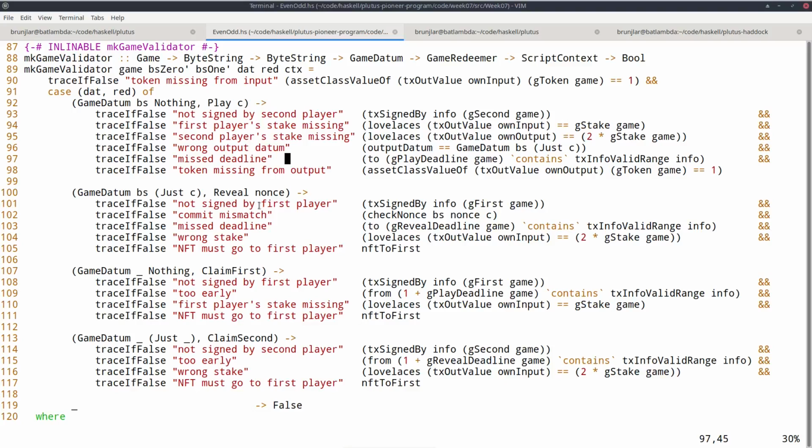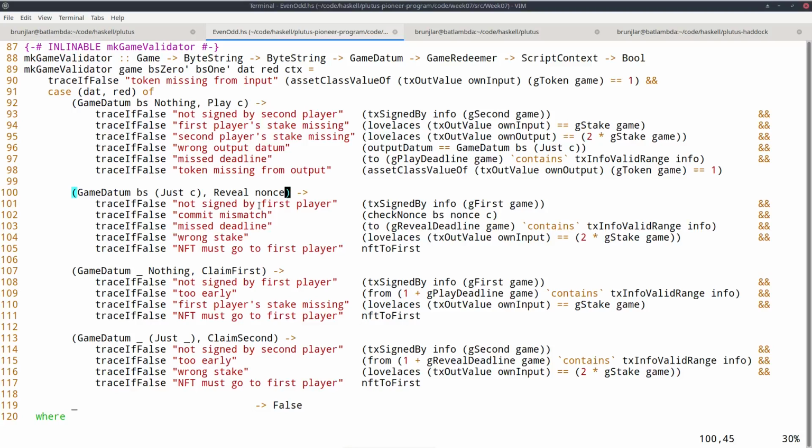Then the move has to happen before the first deadline. That's exactly the point of this first deadline, the play deadline. Until then, the move must have happened. And finally, the NFT must be passed on to the new UTXO to identify that again. Okay, the second situation is both players have moved and the first player discovers that he has won.